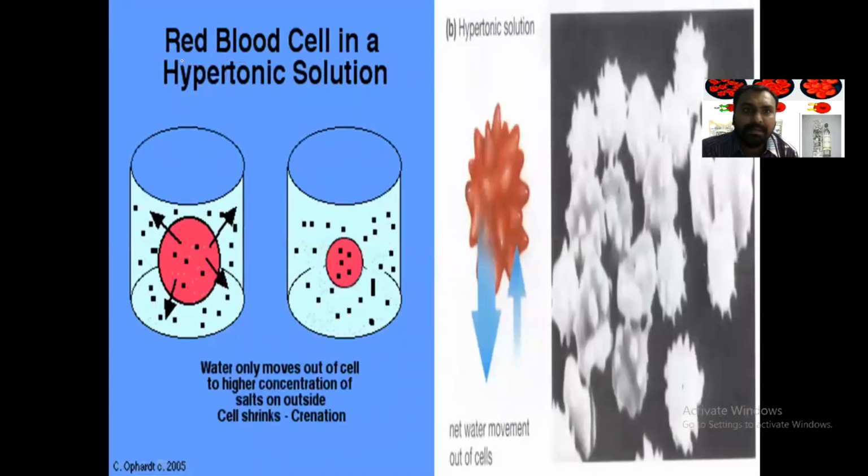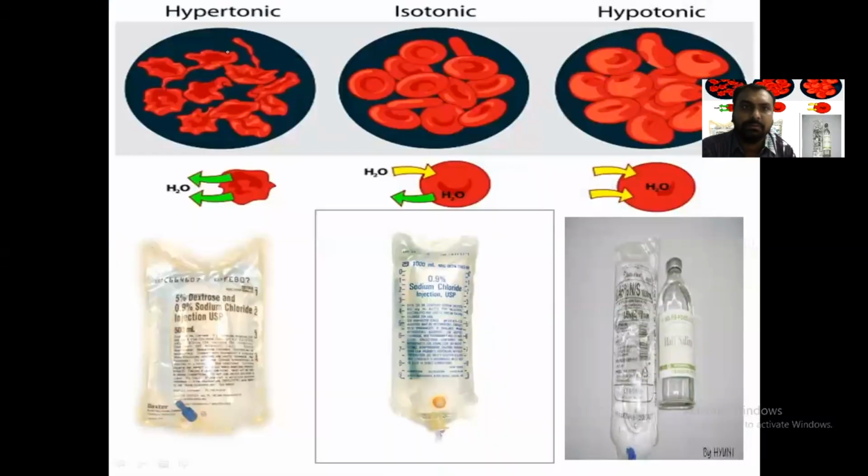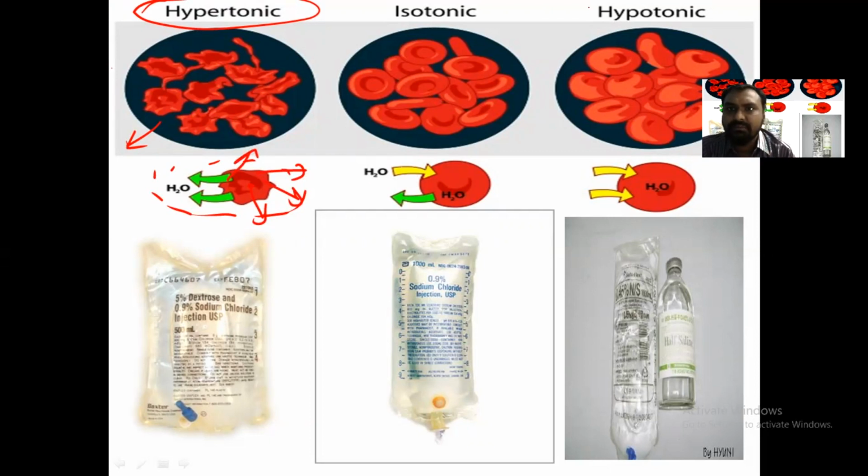And what will happen in hypertonic fluid? The cell shrinks, you can see the size. So in case of edema, when there is too much water inside the cell, we can give the hypertonic fluid. When we give the hypertonic fluid, the cell will become shrunken because water will come out, because around it there is hypertonicity. So water moves from the lower concentration to the higher concentration. Here the water exchange is the same, and when we give the hypotonic fluid, around the cell there is less tonicity, so the tonicity inside is more, so water will go inside and the cell becomes swollen.